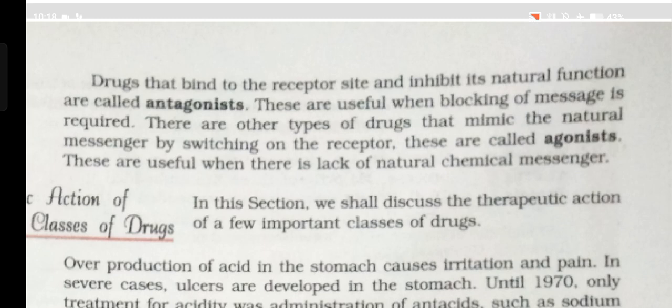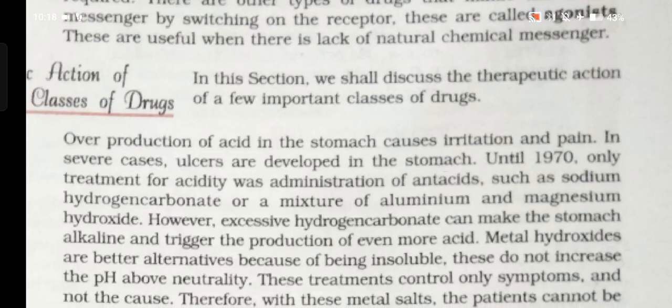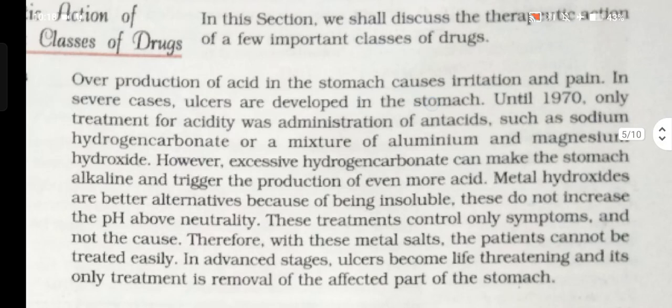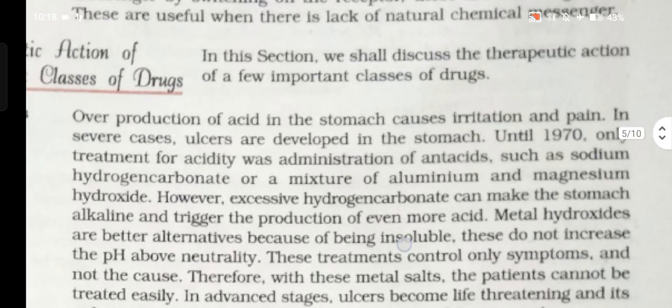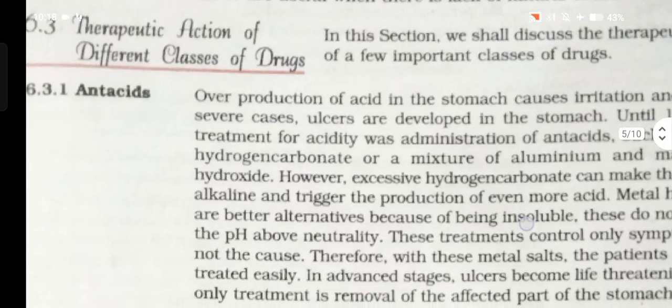There are other types of drugs that mimic the natural messenger by switching on the receptors. These are called agonists. They are useful when there is a lack of natural chemical messenger. In this section, we shall discuss the therapeutic action of a few important classes of drugs.